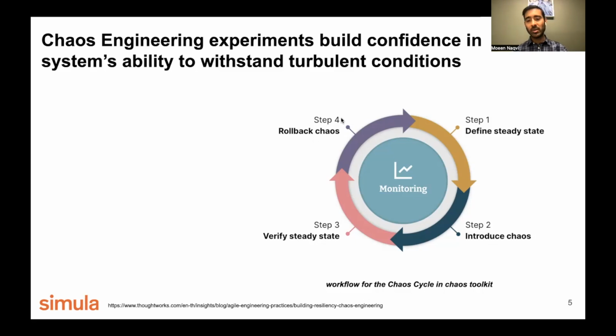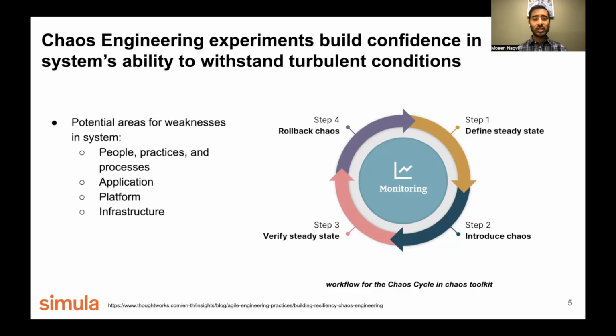Generally, this happens in a more iterative way, and along these experiments, we are monitoring the system to check how the system is deviating. Some of the potential areas for weaknesses in a system can be linked to people, processes, practices, applications, platforms, infrastructure. In our case, we have looked for several types of faults, which I will explain later on.